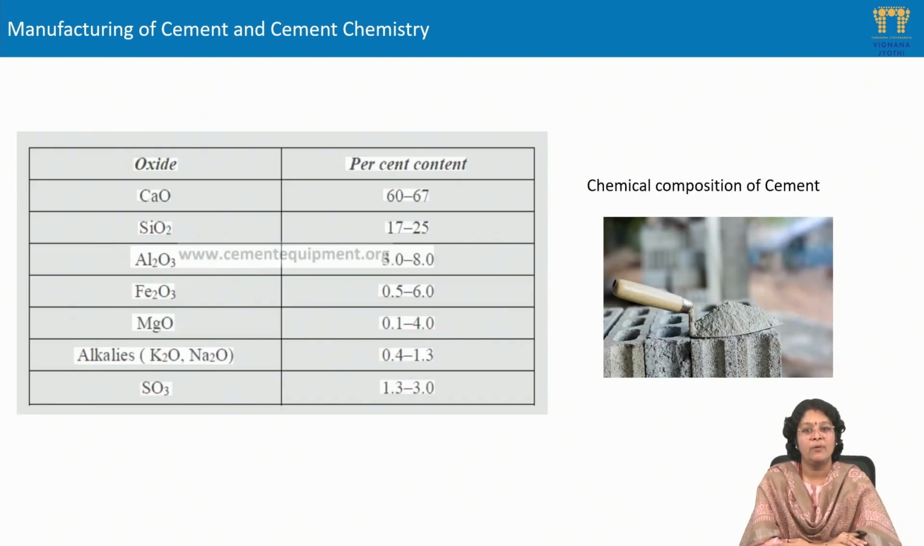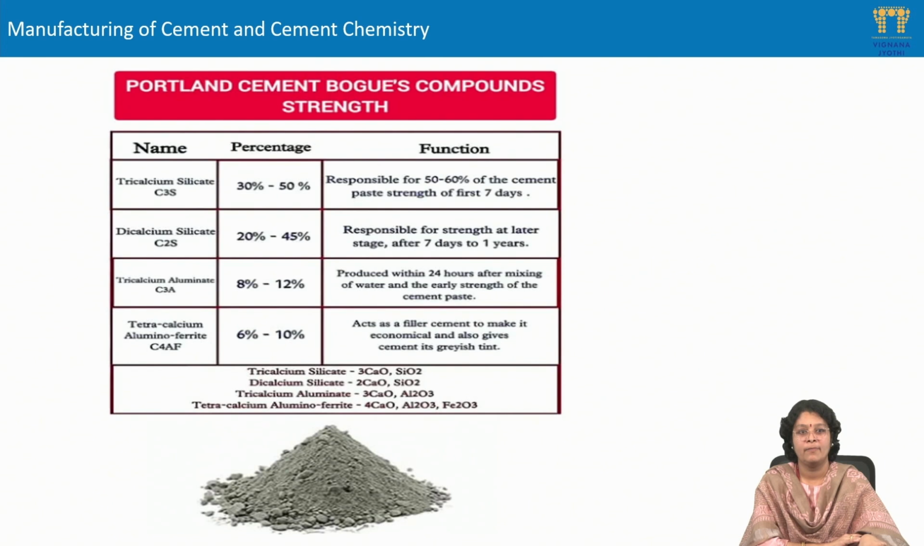Firstly, speaking about the chemical composition of cement, these are the oxides that are present. The major oxide present in cement is always CaO, which we call calcium oxide, present in the range of 60 to 67%, followed by SiO2 in the range of 17 to 25%, followed by Al2O3, Fe2O3, and some alkalis and SO3. And when the material is being fed into the rotary kiln.